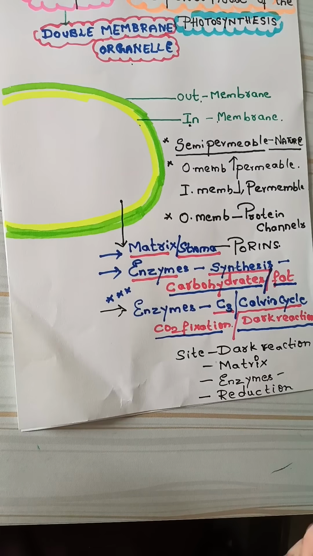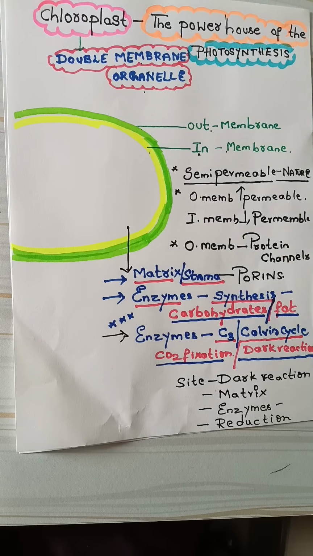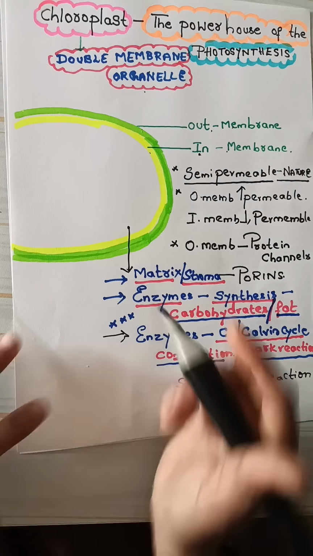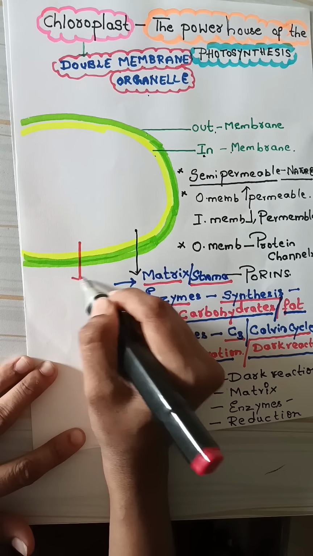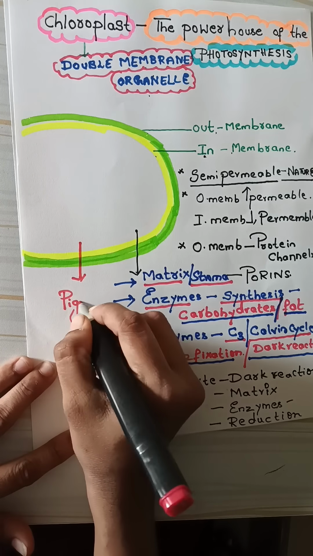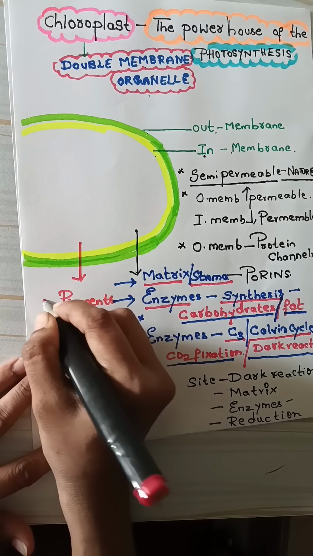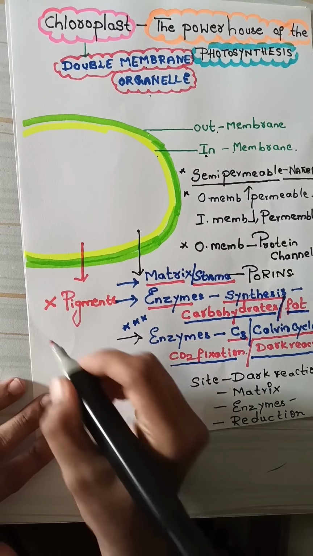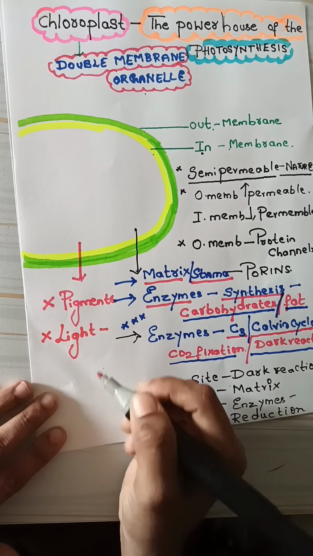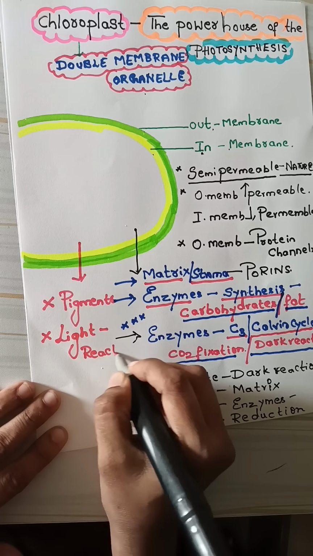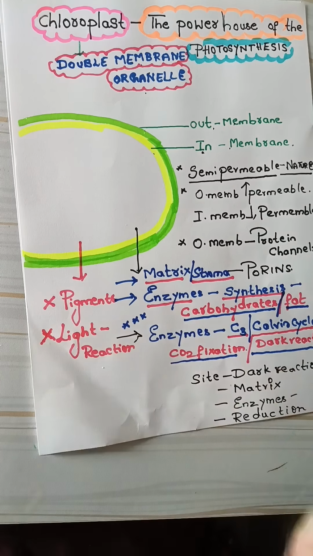All about reduction. A very important myth: often you will get confused about the difference between the light and the dark reaction. Please try to understand, the matrix does not contain the pigments. Pigments are absent in the matrix, so it has no ability to trap light energy. That's why the light reaction is absent in the matrix.